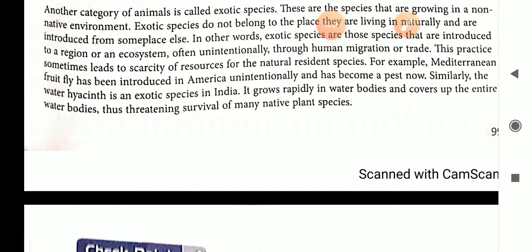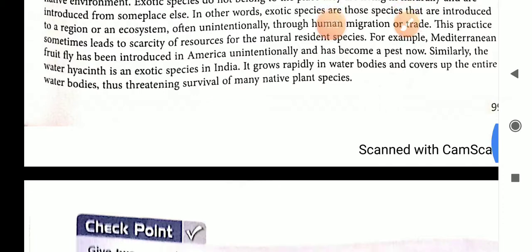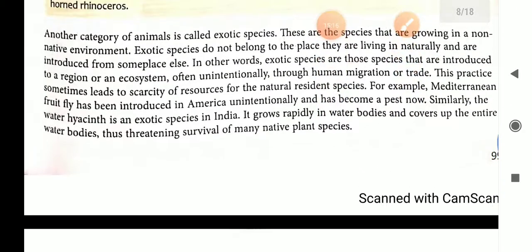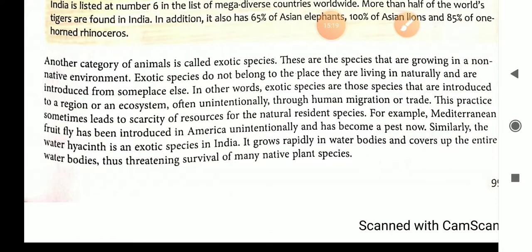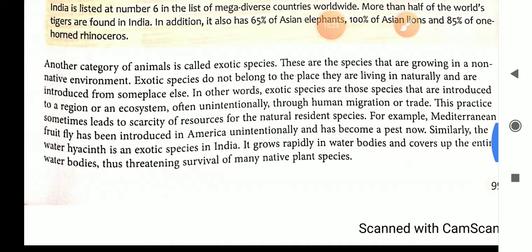You can see on a pond, the upper part of the water is covered with green colored plants, which is known as water hyacinth, jalkumbhi. It is an exotic species in India and thus threatening the survival of many native plant species. So these are some categories of plants and animals, or flora and fauna.